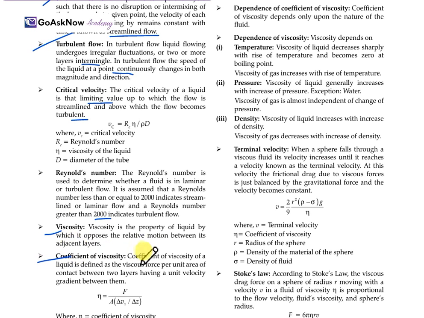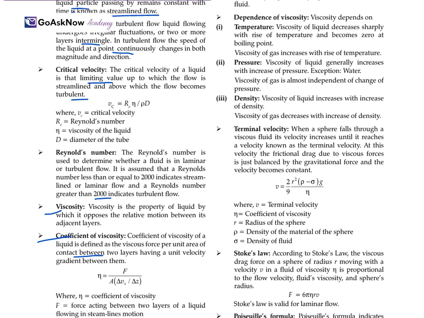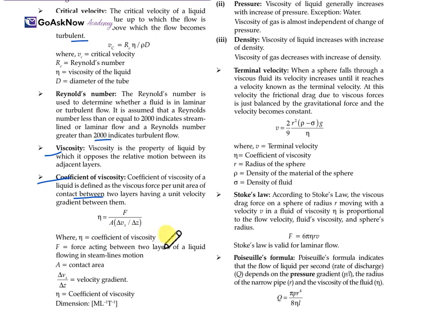Coefficient of viscosity. The coefficient of viscosity of a liquid is defined as the viscous force per unit area of contact between two layers having a unit velocity gradient between them. It is expressed as η = F / (A · Δvx/Δz), where F is the force acting between the two layers of the liquid flowing in streamline motion, A is the contact area, and Δvx/Δz is the velocity gradient.